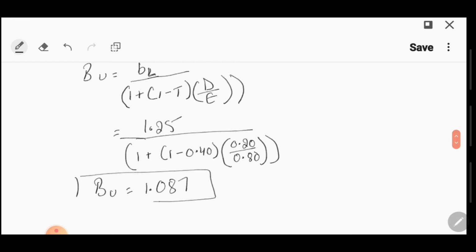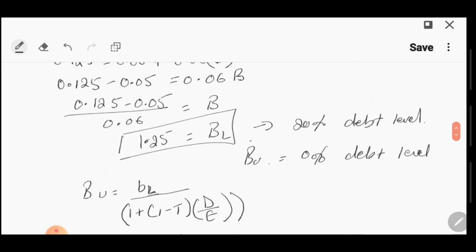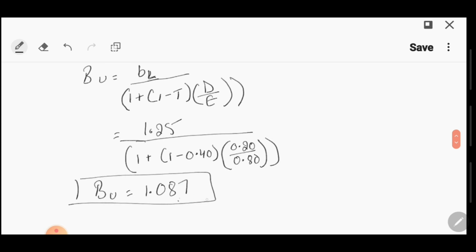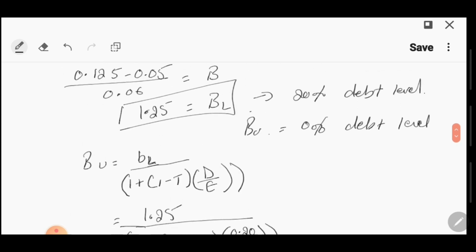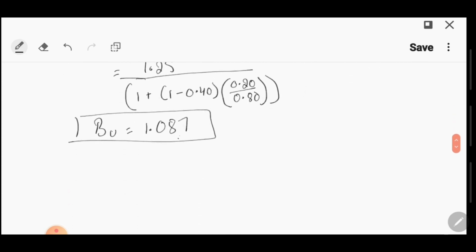So अगर बिजनेस बिल्कुल भी लोन नहीं लेगा बिजनेस में तब भी इतना रिस्क होगा. Okay, so this is measuring the business risk. And this is measuring the business risk and the financial risk. 20% debt level पे इतना risky हो जाएगा business. So the risk level has increased from 1.087 to 1.25.